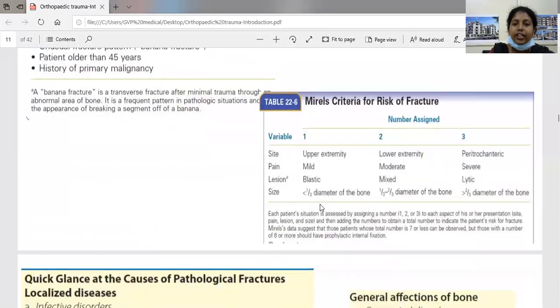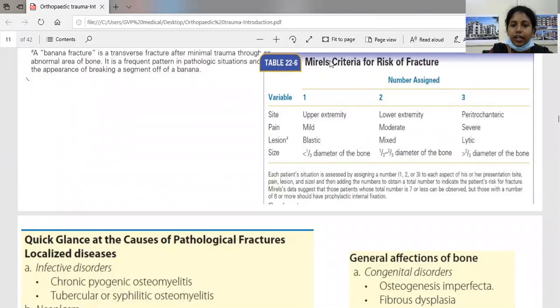So there is a criteria for the risk of fractures. It is called Merrill's criteria. In this criteria, each patient's situation is assessed by assigning a number, that is 1, 2, and 3, to each aspect of his or her presentation. The presentations may be site, pain, lesion, and size, and then adding the numbers to obtain a total number to indicate the patient's risk for fracture. So it is mainly to decide whether to interfere with the surgical management or not.